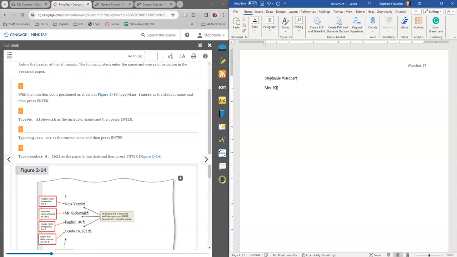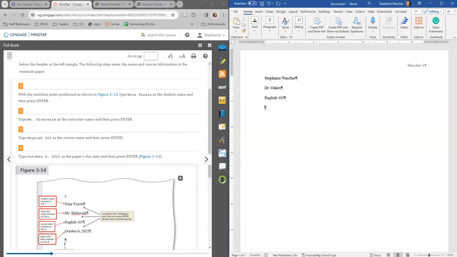And then we're going to type in, let's use Mrs. Kunkel. Actually, I just texted Matt Oakes. So Mr. Oakes, actually, it's not Mr., it's Dr. That is a huge mistake. Dr. Oakes, because I just texted him asking him about MLA format and what Rock Valley College uses the most, and it is MLA. And he teaches English 103. If you haven't had him, he's a great English instructor at Rock Valley.